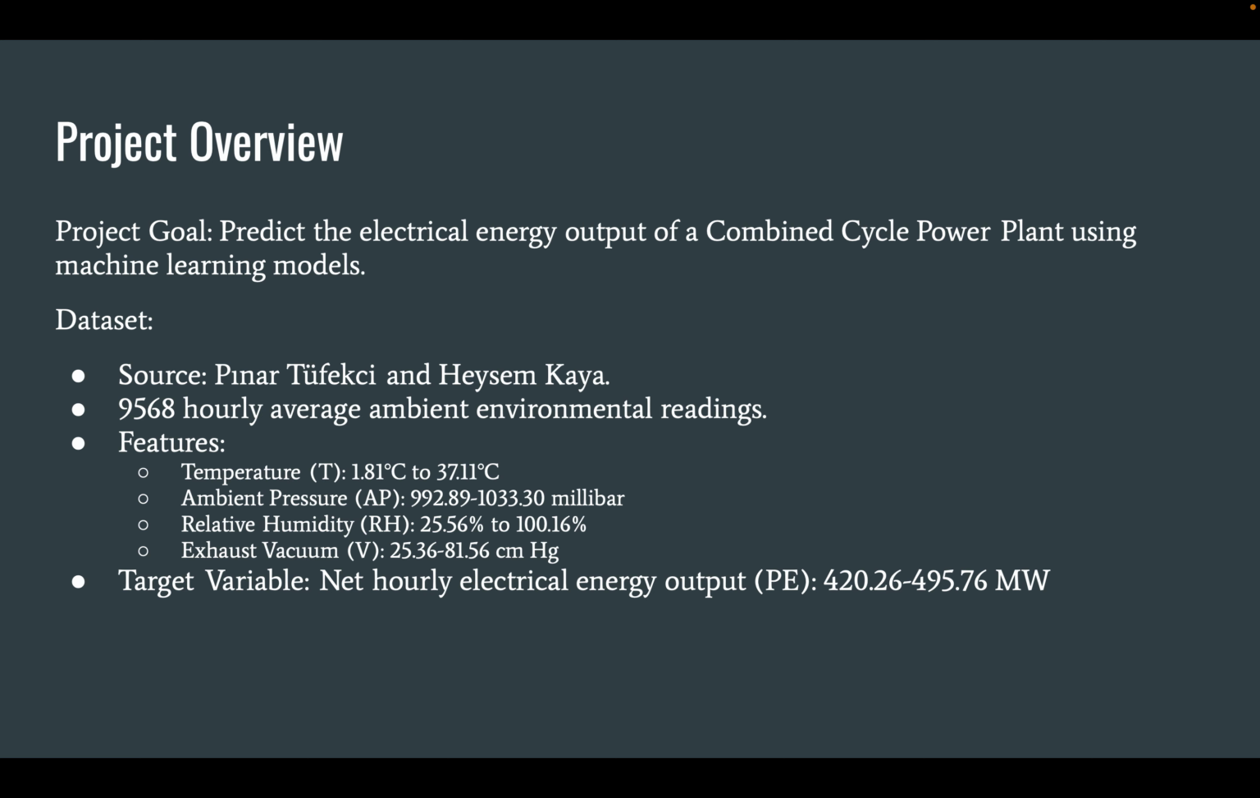The task at hand is a regression problem where we aim to predict a continuous target variable, the net hourly electrical energy output. Our dataset contains 9,568 hourly average ambient environmental readings with the following features: temperature, ambient pressure, relative humidity, exhaust vacuum.